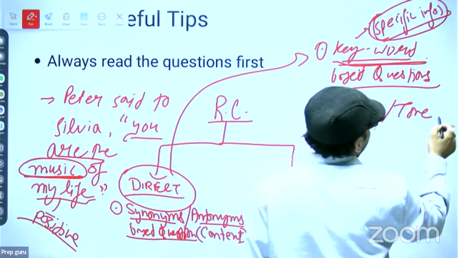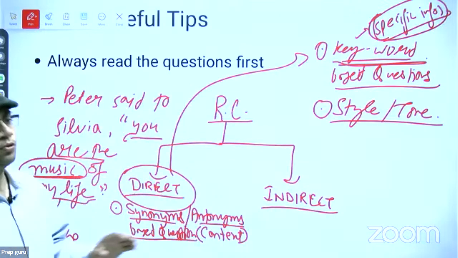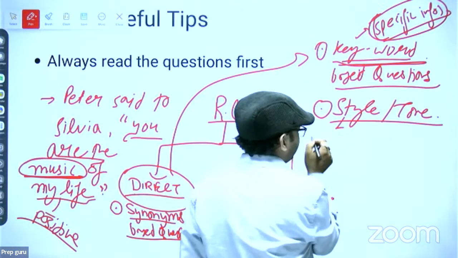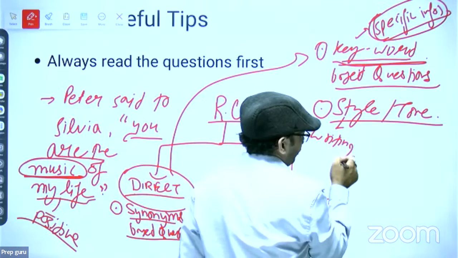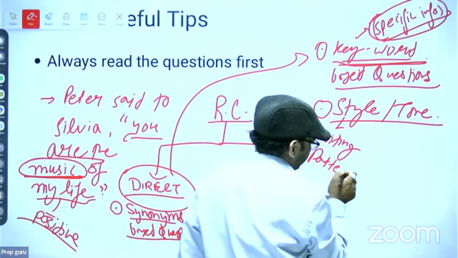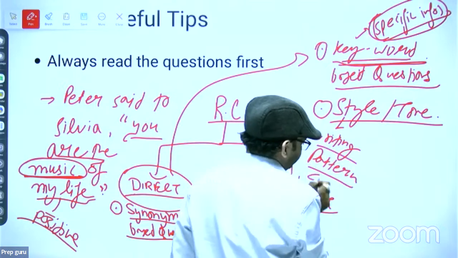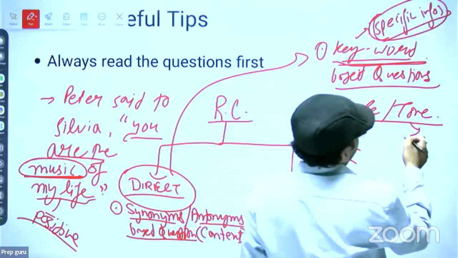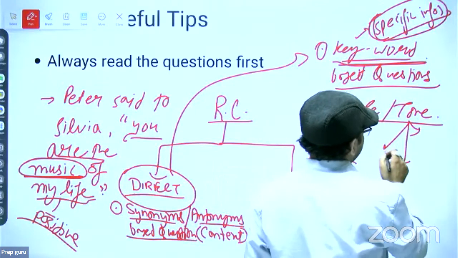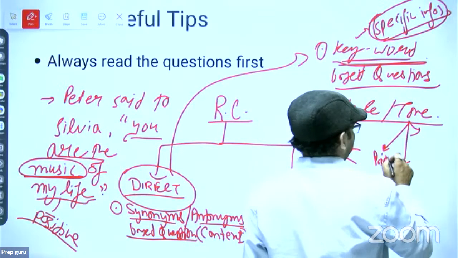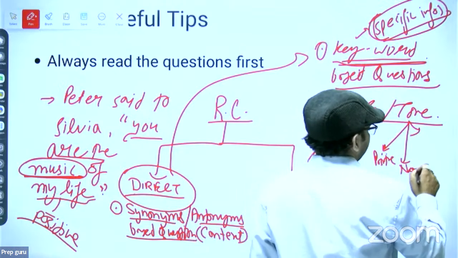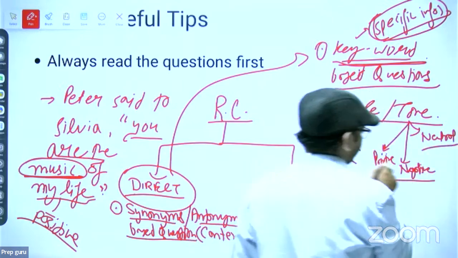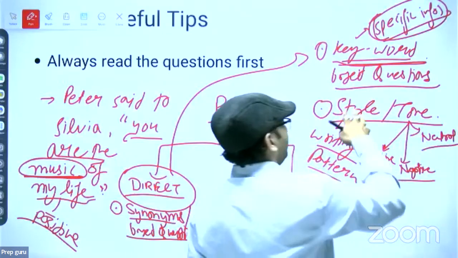Now, the next category of question under direct is style or tone based questions. Style or tone based questions means what? Style means what? What is the writing pattern of the author, right? And tone obviously is divided into three parts. One is positive, the other one is negative, and the third one is neutral, right? So I will take sessions on tones also, and style also.